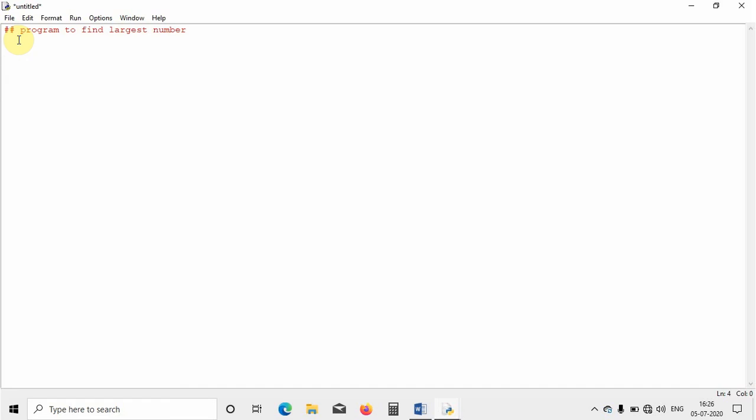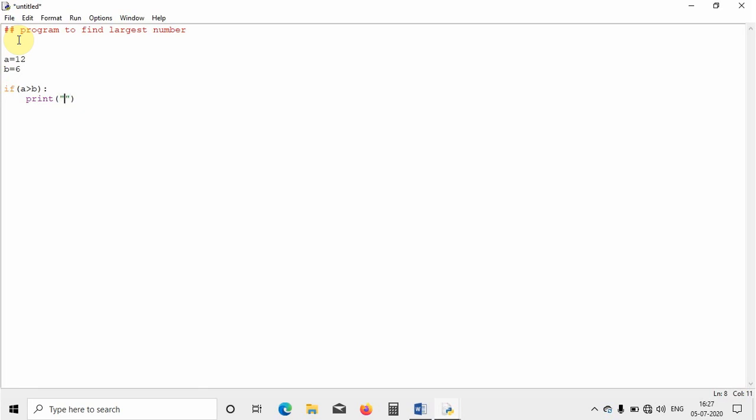Now I will take two numbers. a is equal to, let us say, 12, and b I will take 6. Two numbers I have taken which I want to compare, a and b. Then I will go for the if statement, and in round brackets I will write the condition. What is the condition? If a is greater than b. I will check this condition.